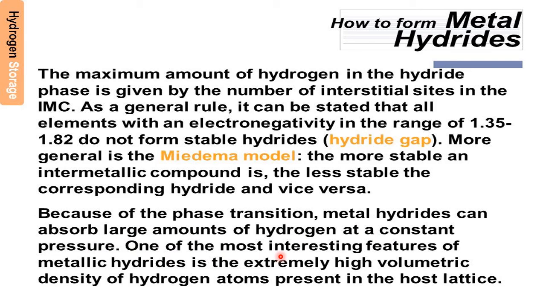One of the most interesting features of metallic hydrides is the extremely high volumetric density of hydrogen atoms present in the host lattice. That means in the available space, the maximum amount of hydrogen gas is absorbed or occluded. Then they form the best hydrogen source. Whenever hydrogen is wanted, they decompose and give the hydrogen.